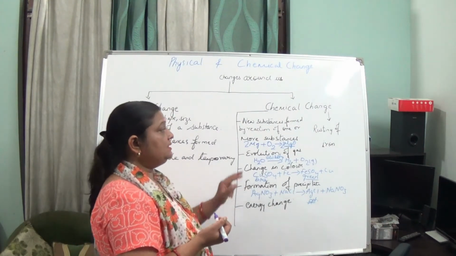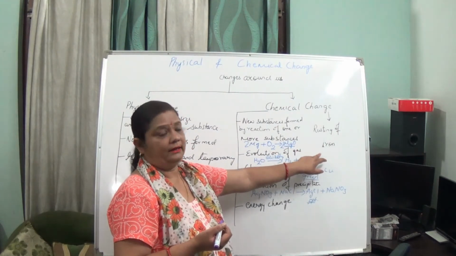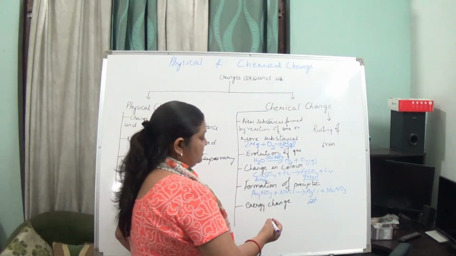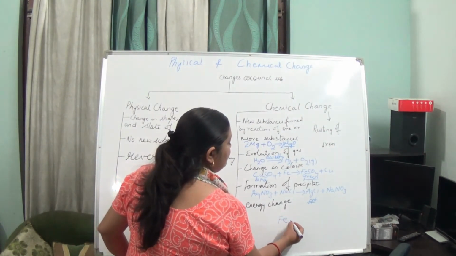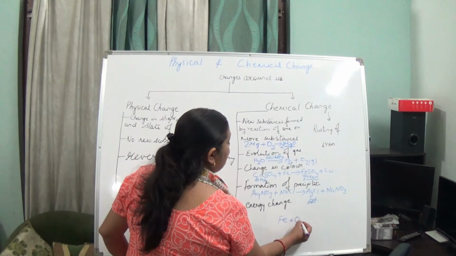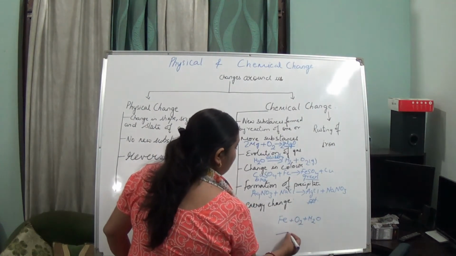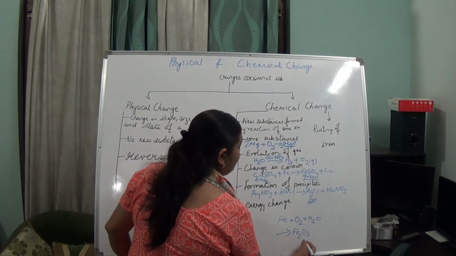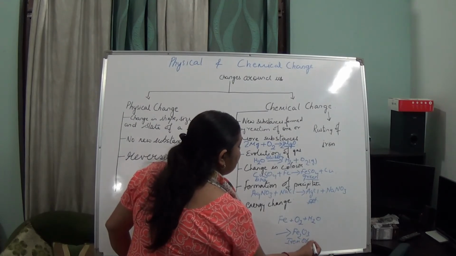Next topic is rusting of iron. What happens in rusting of iron? Iron objects plus oxygen plus water form iron oxide, and this is known as rust.